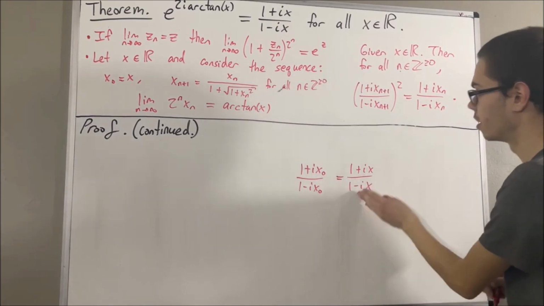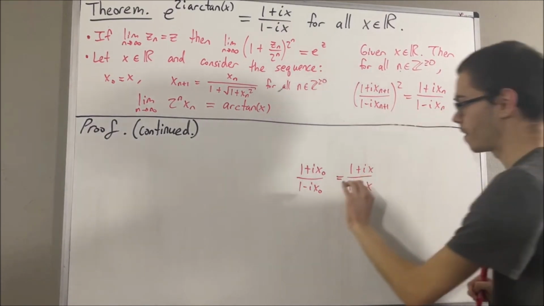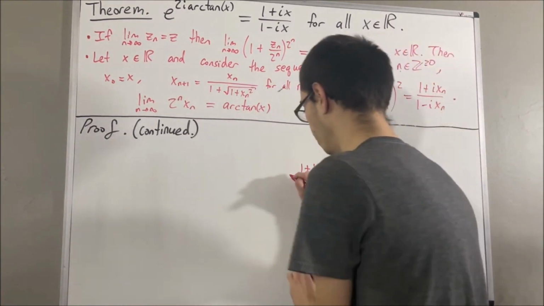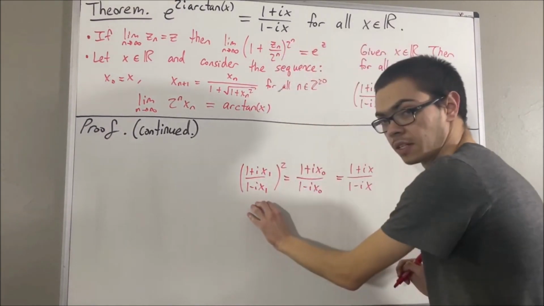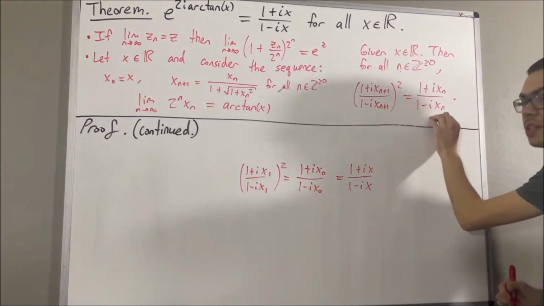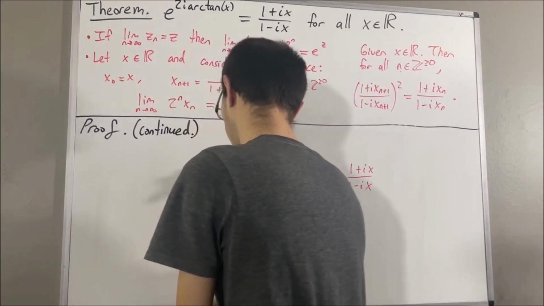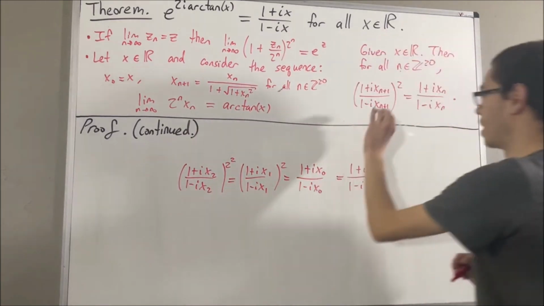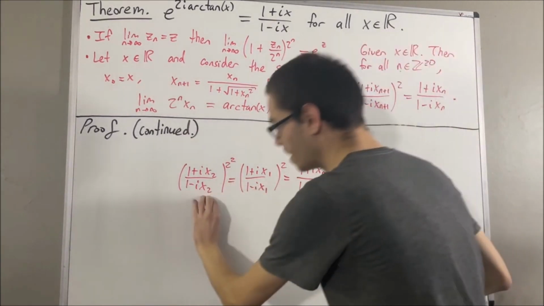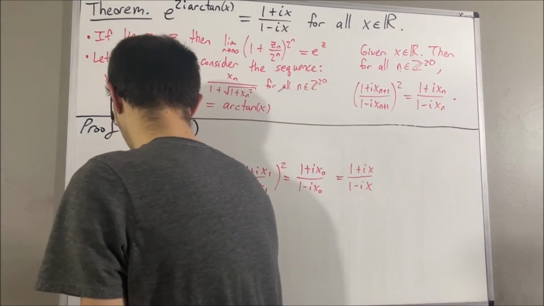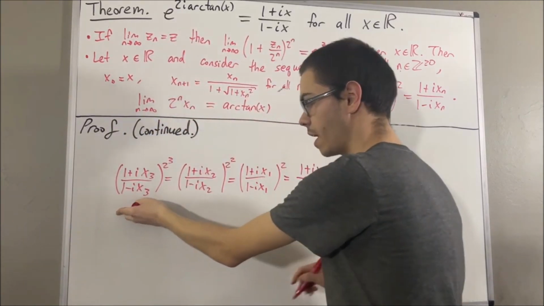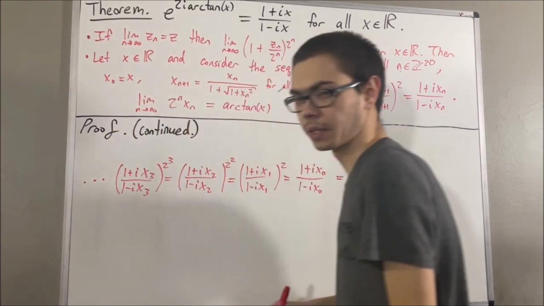But then, applying this result, this guy must be equal to this. And if we apply this result again, then this guy must be equal to this. And we could keep going.